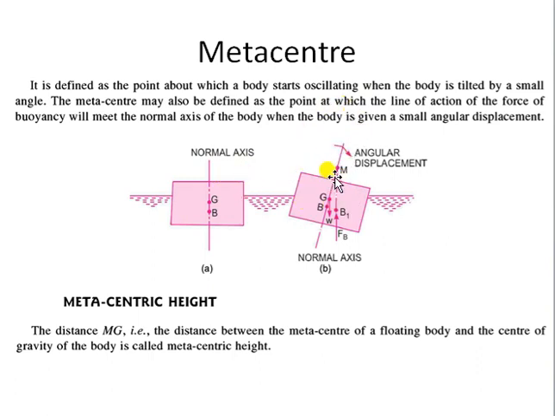This body will oscillate, or this body will tilt. This body will tilt through a point, with a point that is this point M over here. So when this body is tilting, it must be oscillating about a point. That point is called the metacenter. This is one definition: whenever a small angular displacement is given to a floating body, that body will oscillate about a point, so that point is termed the metacenter.